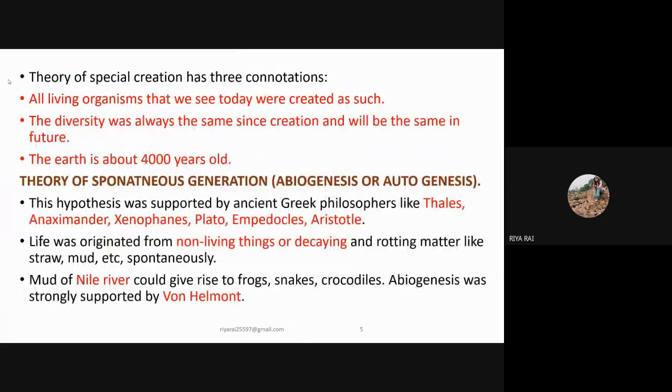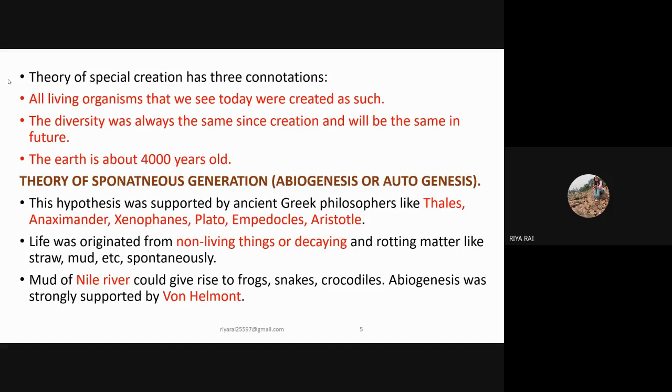The theory of special creation has given us 3 connotations. The very first is that all living organisms which we are able to see today were created as such only. The diversity was always the same since creation, and the diversity will remain the same in future too. And the Earth is about 4,000 years old.